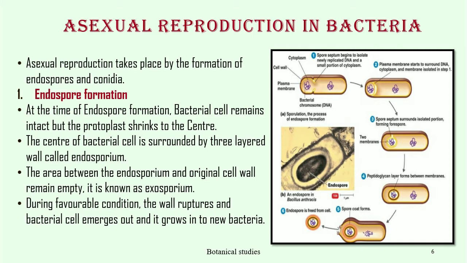The center of the bacterial cell is surrounded by a three-layered wall called the endosporium. The area between the endosporium and the original cell wall remains empty. It is known as the exosporium. During favorable conditions, the wall ruptures and the bacterial cell emerges and grows into a new bacterium.